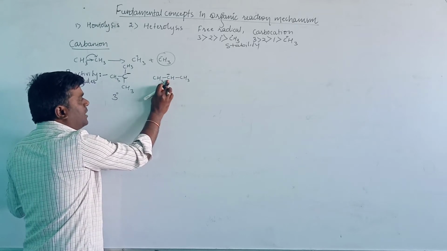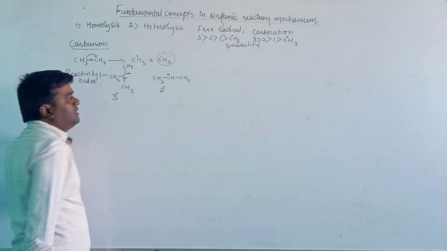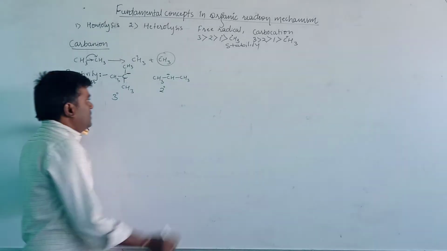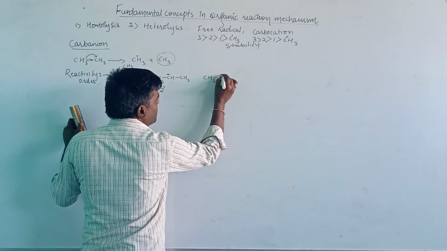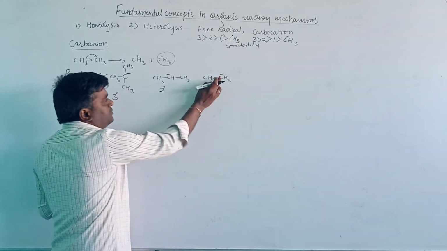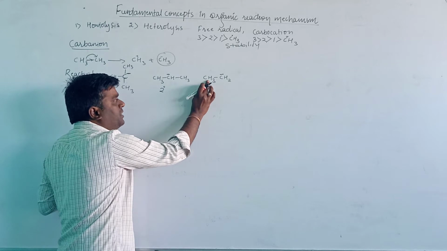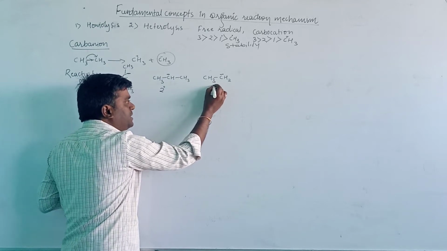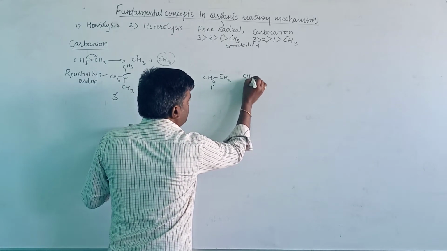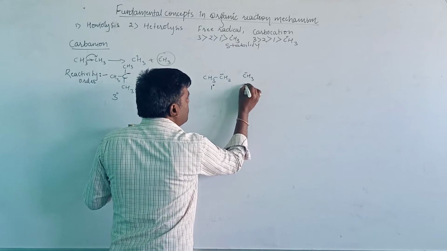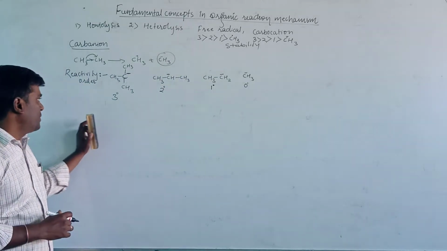The negative charge containing carbon atom directly attached to two carbon atoms is therefore a secondary carbanion. Then CH3CH2 minus, where the negative charge is here. The negative charge containing carbon atom directly attached to one methyl group or one carbon atom is known as a primary carbanion. Then another one is CH3 minus, which we call a 0th group carbanion.